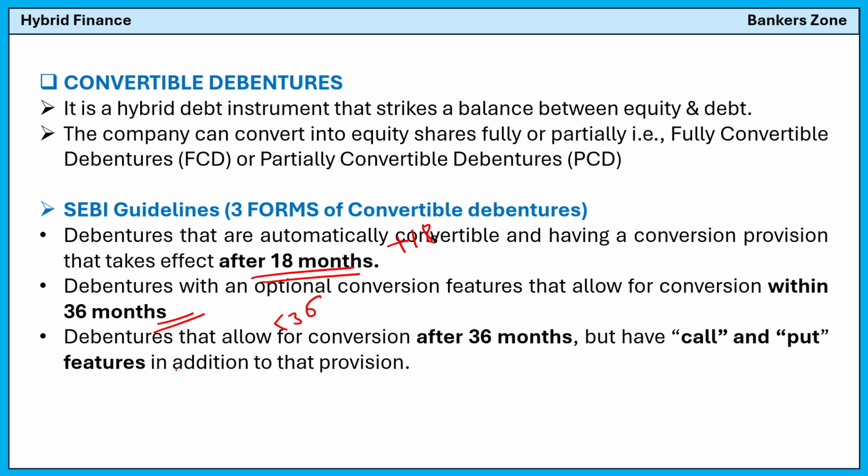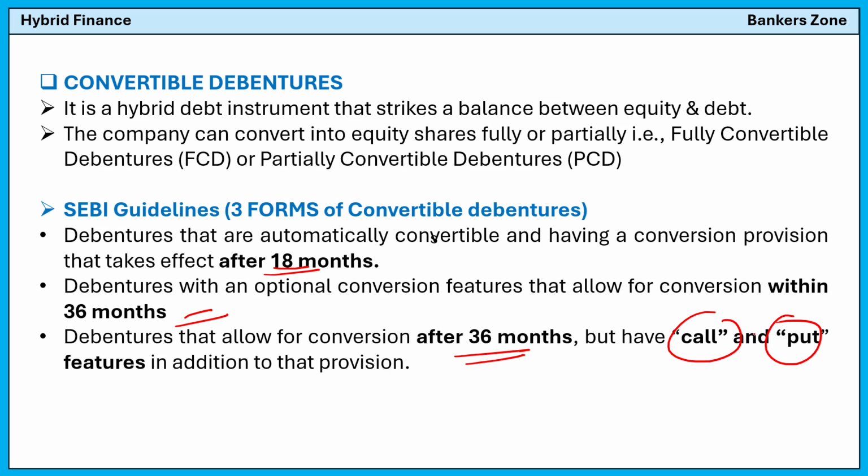And third is after 36 months but with a call and a put option available. What do you mean by call? Call means the company has a right to buy your shares, and put means you have a right to sell your shares. That is called the call and put feature. So simply: after 18 months, within 36 months, and after 36 months with the call and put option.